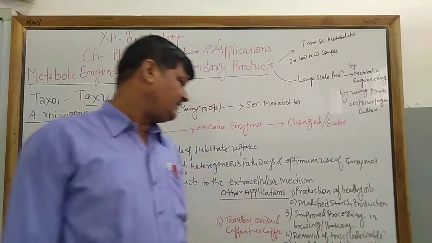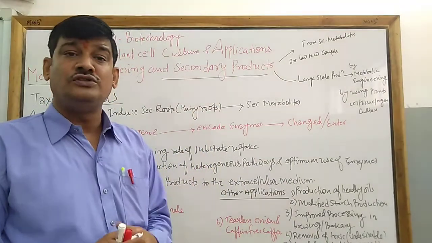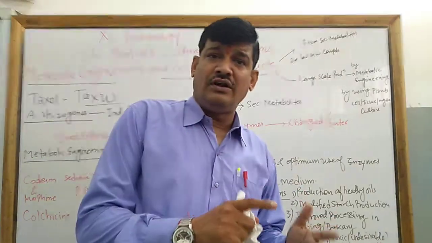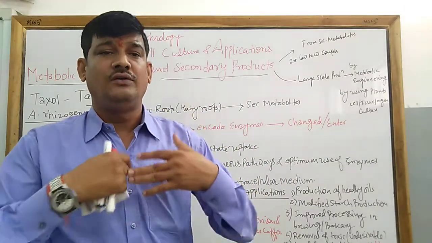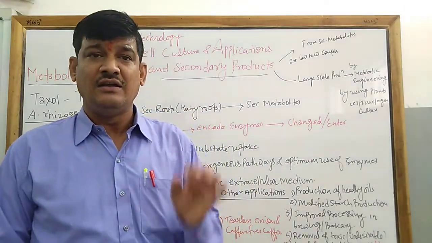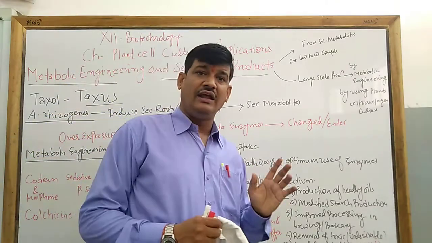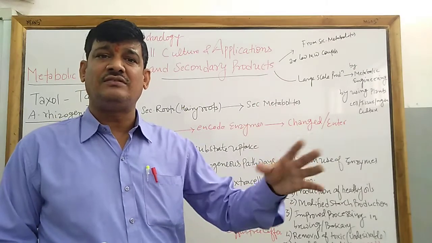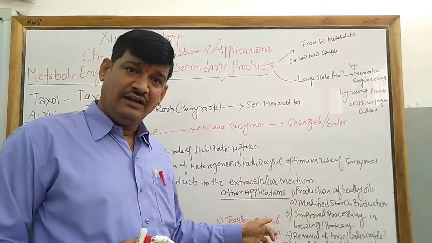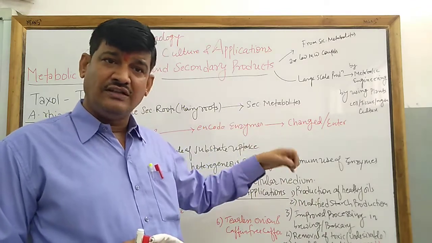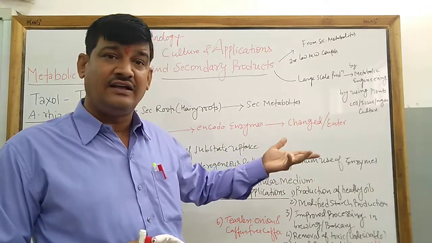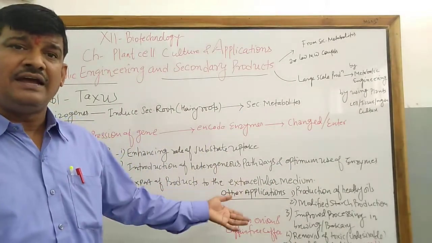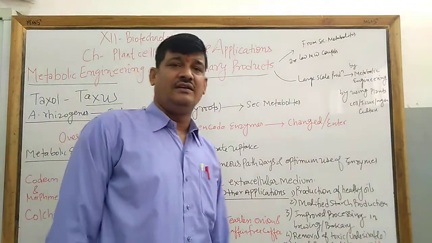Now the next one is the production of blue rose and blue cotton. Blue cotton or blue rose cannot be produced by the conventional breeding program. That is, the plant breeding program alone is not able to produce the blue rose or blue cotton because it is based on classical approaches. So here foreign genes are introduced in the rose plants that can change the color coding gene. Next, it is equally applied in the production of tearless onion.